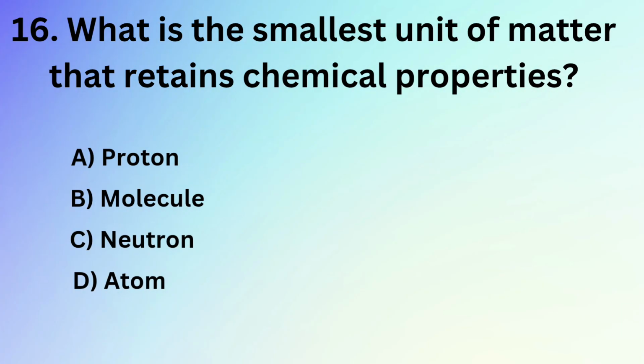What is the smallest unit of matter that retains chemical properties? A. Proton. B. Molecule. C. Neutron. D. Atom. Answer: D. Atom.